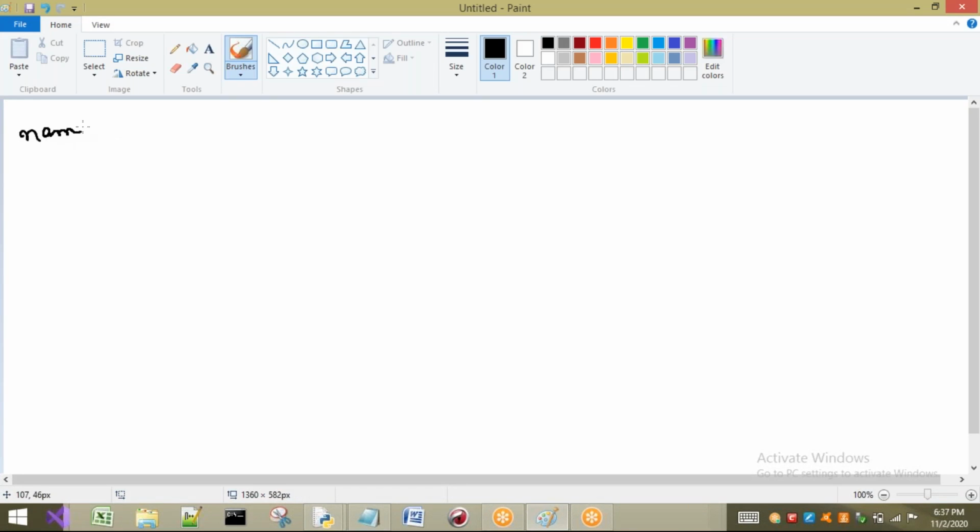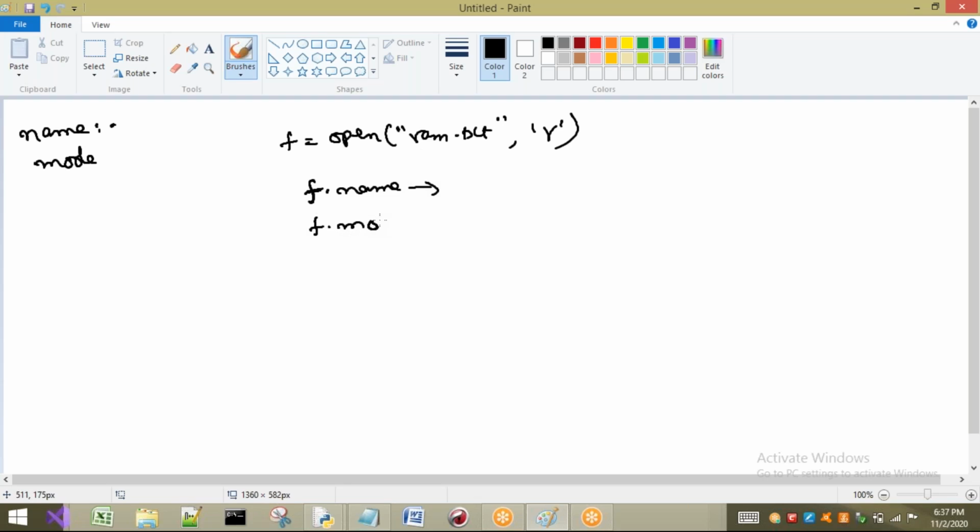These are the properties of the file object. First one: if I want the name of an opened file, I get it by using the name property. Next, if we want to see the mode in which it is opened, I can apply mode. For example, f = open of ram.txt comma r. Now what happens if I write f.name? F is pointed to which file? ram.txt. So the answer will be ram.txt. Next, if I want to see the mode, f.mode will give you r mode, because I have opened this file for reading purpose. If you write W here, it is going to give you W, write mode.